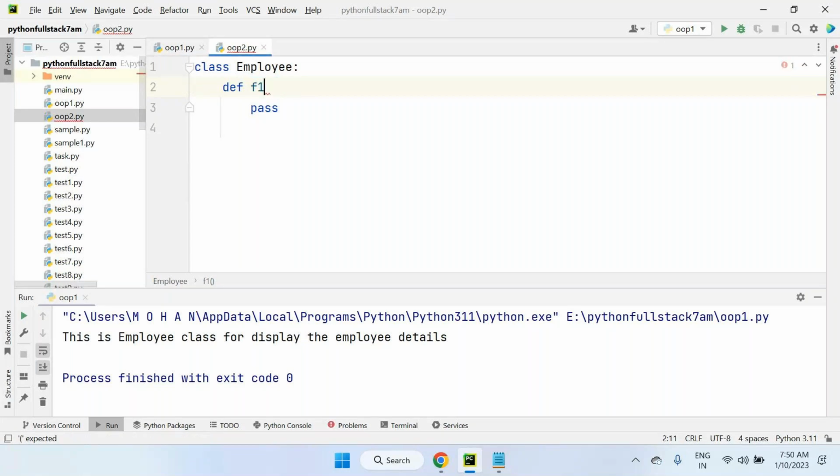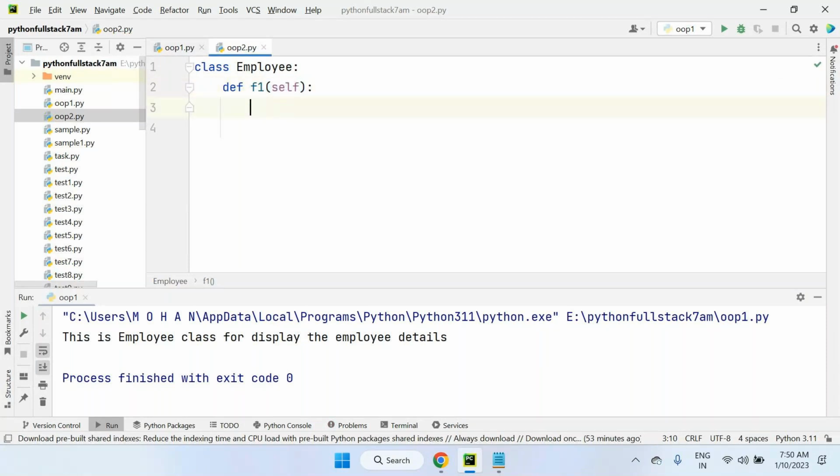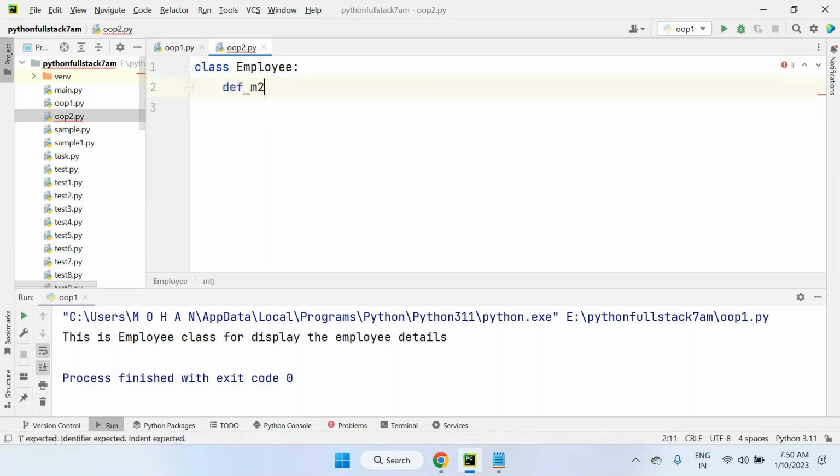Self is the parameter. Look at this. The moment I create a method, it automatically creates a self variable. Now we can see def m1 method, or any name you can take as the method name. M1 I'm taking. The moment we open the bracket, you can see self comes automatically. So this is the difference you have to notice. But when I don't include the class employee, this def method is just a function only.